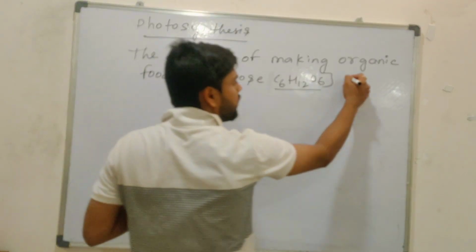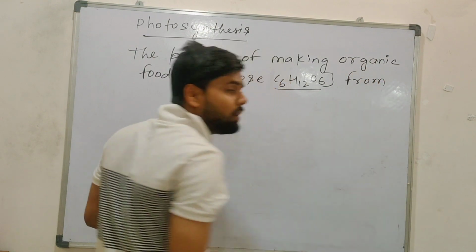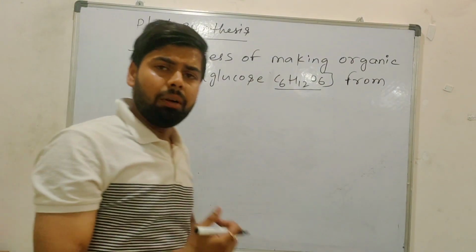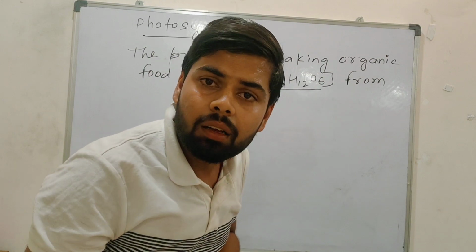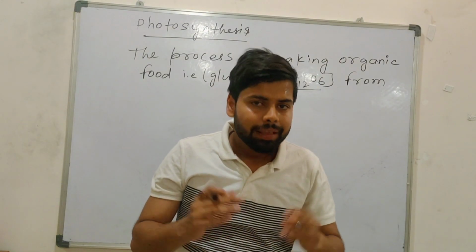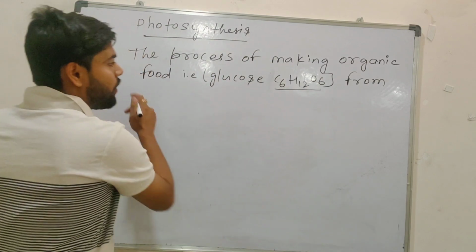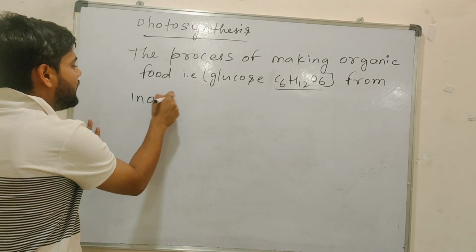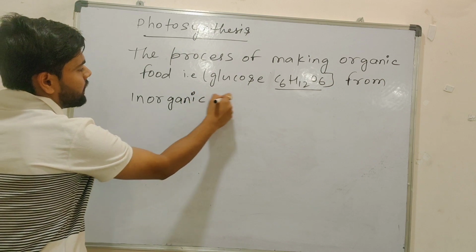From what will they make it? They will make it with the help of carbon dioxide and water. Carbon dioxide and water are inorganic substances.